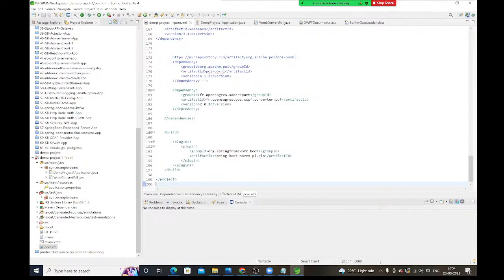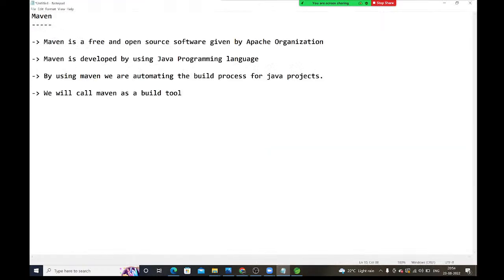Fine, guys. By using Maven, we can create the initial project folder structure.